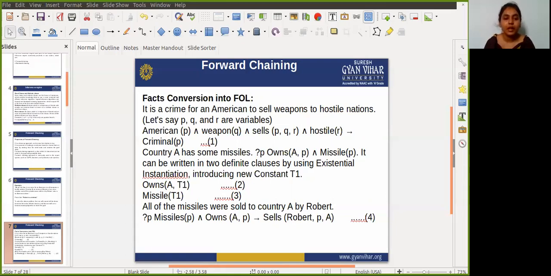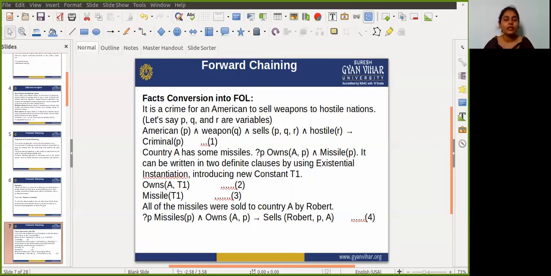So if P is an American and Q is a weapon, and Q is sold by P, that is, if an American sells any weapon Q to any hostile country, or hostile nation, and R is hostile, then it implies that P will be criminal.